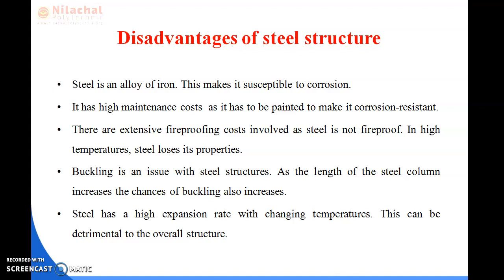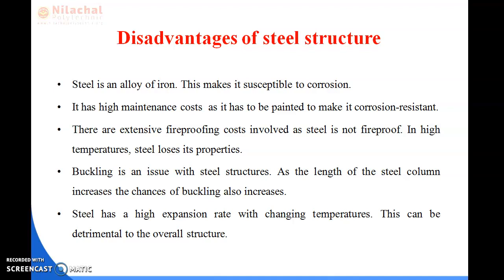So to make it corrosion free, we have to paint it with 1 coat or 2 coats, so it takes a high maintenance cost, which is a big problem for the middle class family to bear for a steel structure.